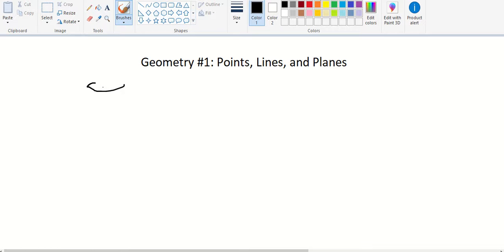geometrymath.com. Today we will be starting at geometry number 1, lesson number 1, points, lines, and planes. This is the basics of geometry. A point, as you guys might have known, is just a random point on a random line or a plane.